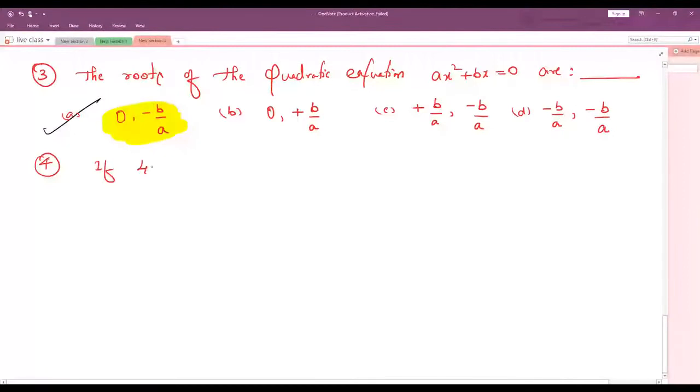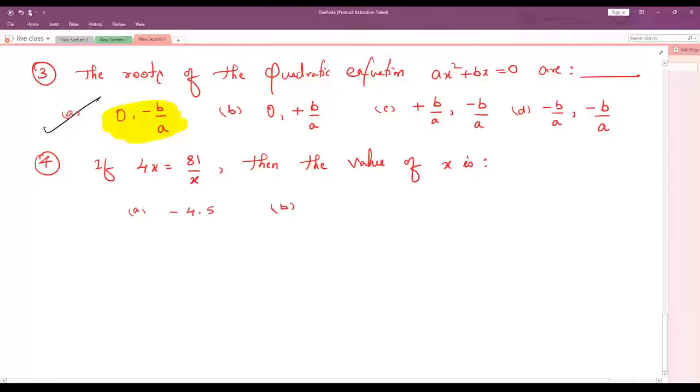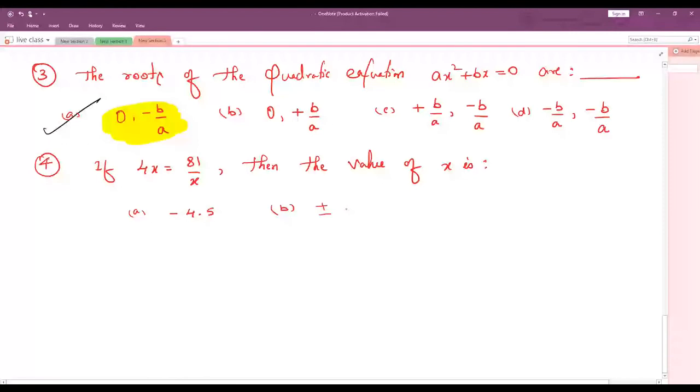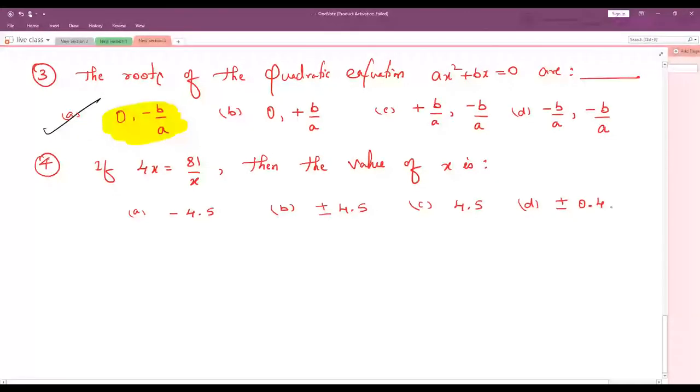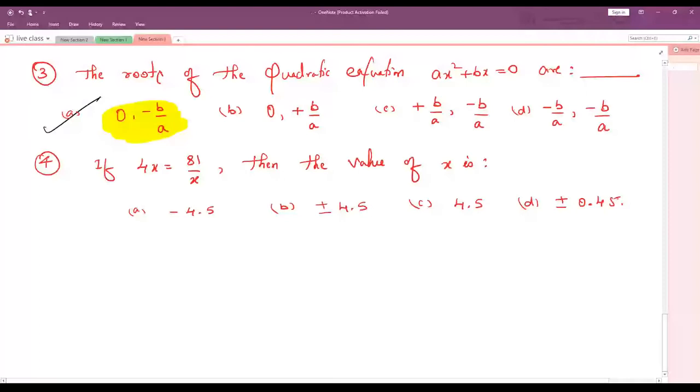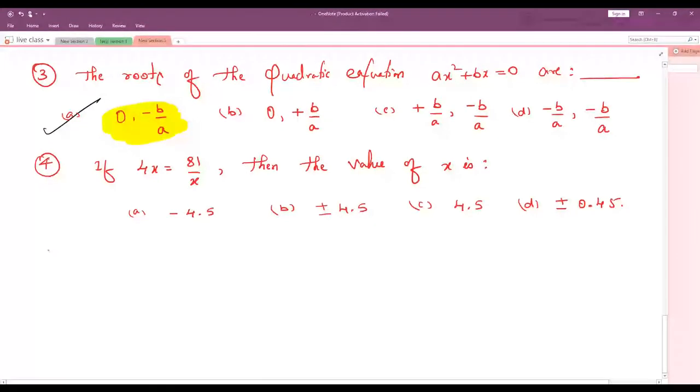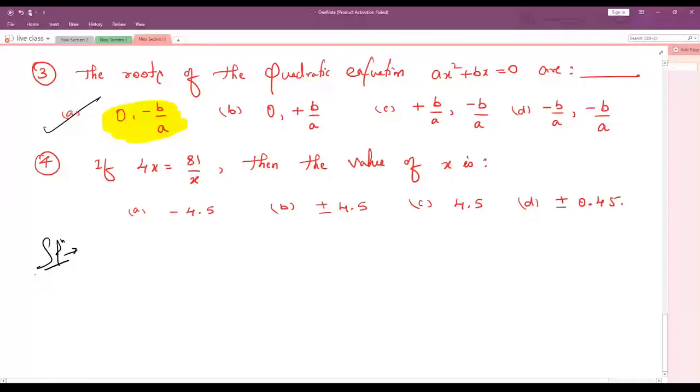If 4x is equals to 81 by x, then the value of x is option A, minus 4.5, option B, plus or minus 4.5. Option C, 4.5. Option D, plus or minus 0.45. See, we want x value, right?